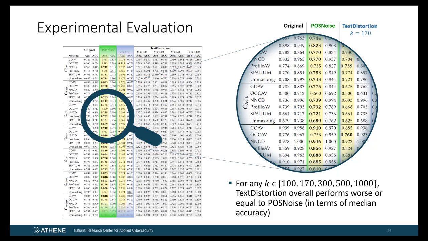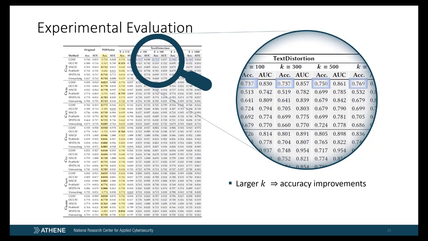Furthermore, it is also noteworthy that for any value of k, meaning up to 1000, text distortion performs worse or equal to POSNoise in terms of median accuracy. Besides our previously selected k value of 170, we further evaluated text distortion with the settings 100, 300, 500 and 1000. In this respect, a closer look at the results reveals that text distortion leads to higher accuracies the more k increases. In most of the cases, the highest results were obtained when using the original corpus, which can be seen as applying text distortion with a maximum possible k value. However, what is not reflected by simply measuring the accuracy or ROC AUC is at what price these improvements occur.